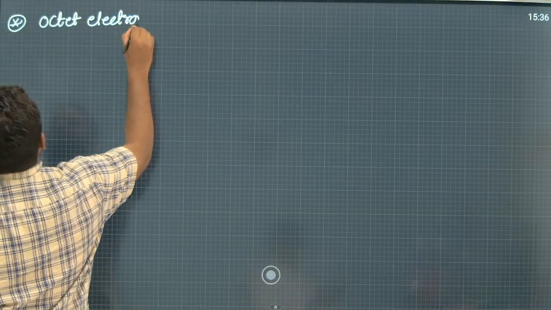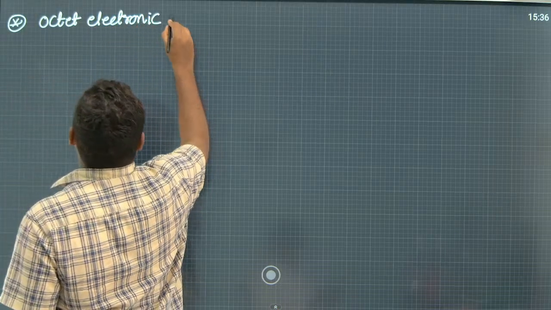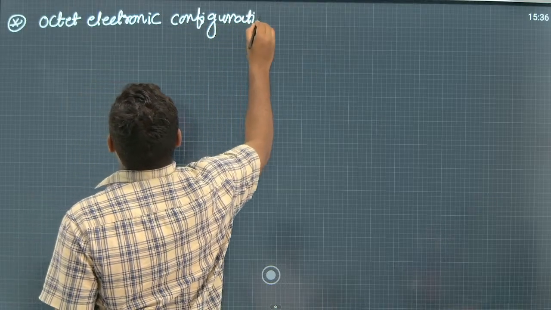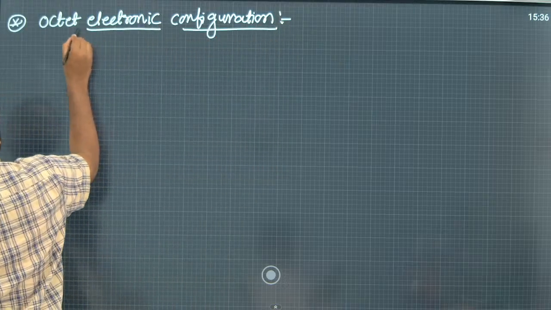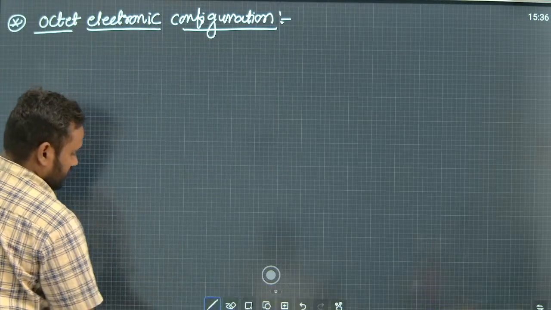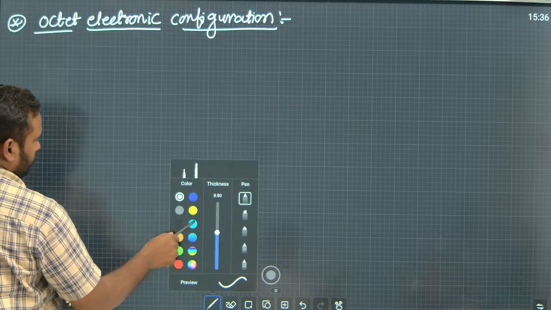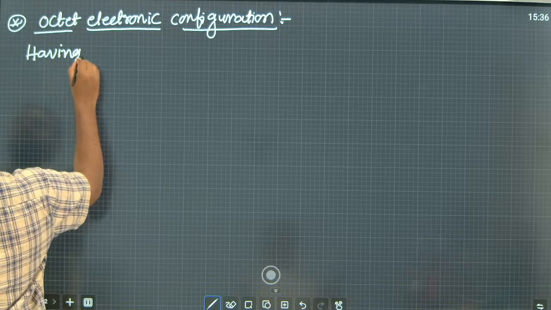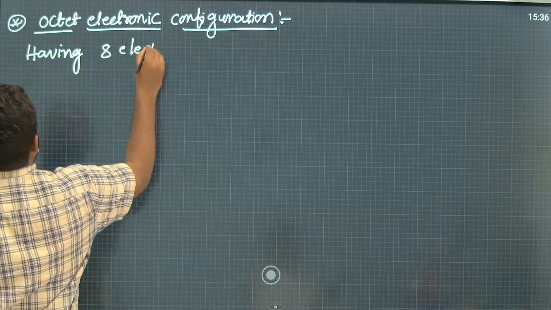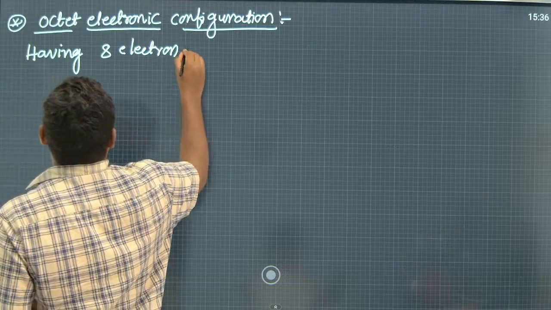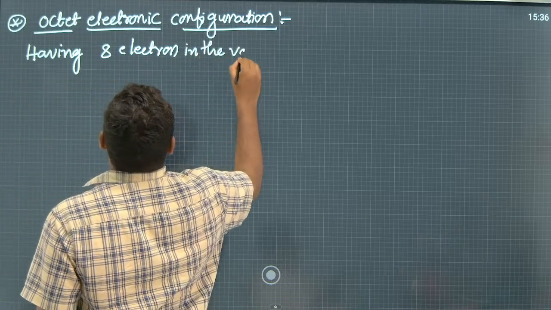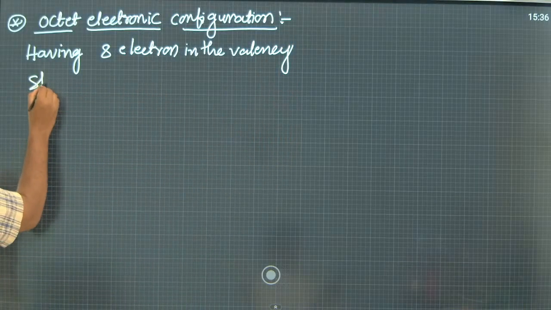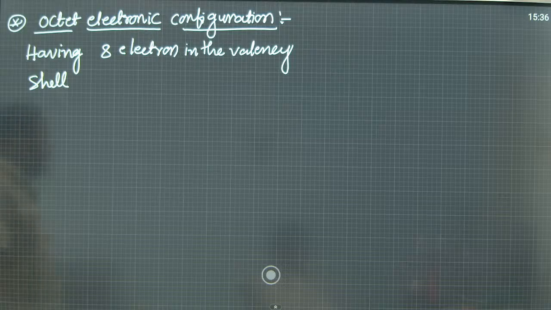Octet electronic configuration means having 8 electrons in the valence shell. That is called octet electronic configuration.